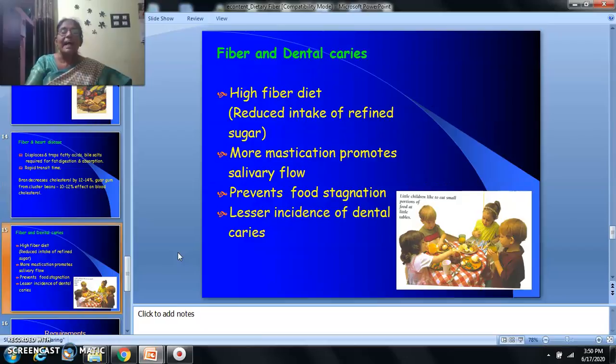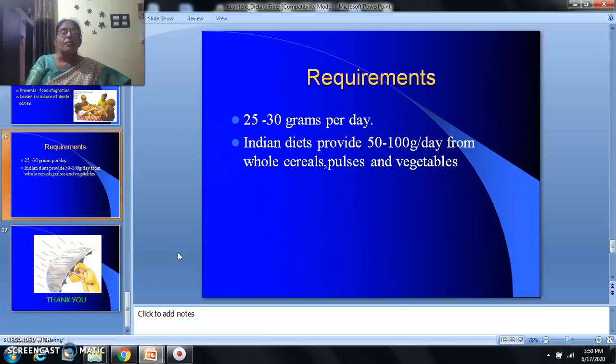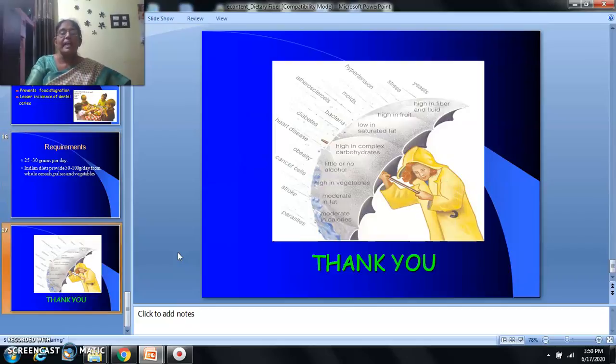Fiber and dental caries. High fiber diet reduces the intake of refined sugar. Since there is more mastication, it promotes more salivary flow and prevents food stagnation between the teeth, and therefore lesser incidence of dental caries. What are the requirements for fiber? We have said so many clinical applications are there. The requirement is 50 to 100 grams per day from whole cereals, pulses and vegetables. So I think you will decide to take fiber-rich foods every day to have so many clinical benefits in your system.